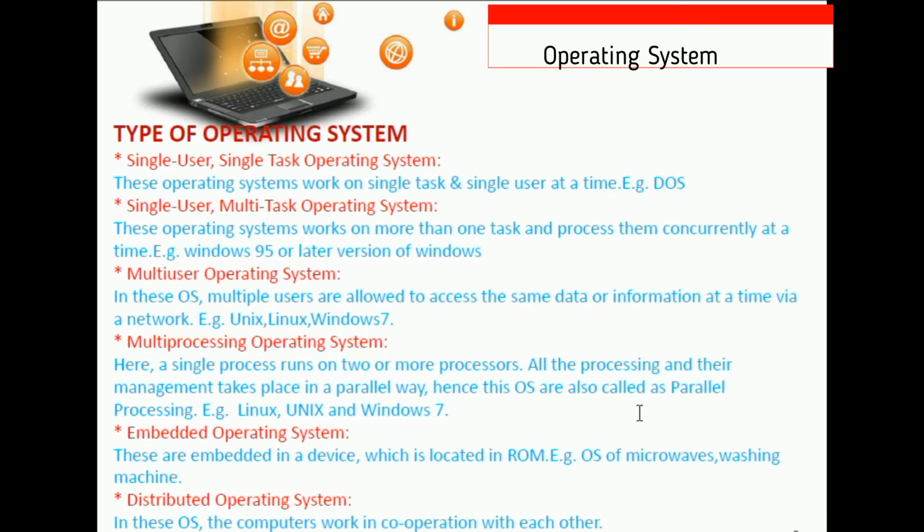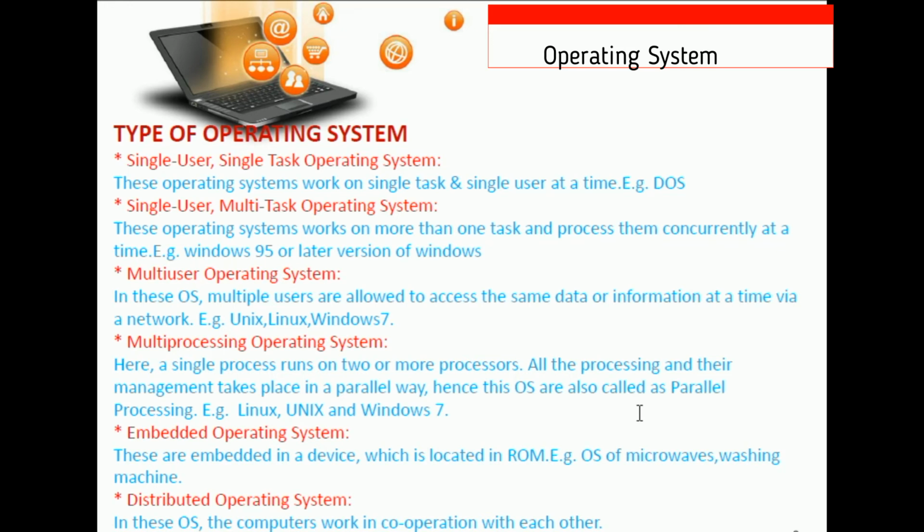Now, types of operating system. Here are the following types of operating system, students. First, the single user, single task operating system. These operating systems work on a single task and a single user at a time. It means that at one time only one user can interact with the computer, and only one task. If a person wants to open DOS, then DOS only. An example is DOS, that is disk operating system.